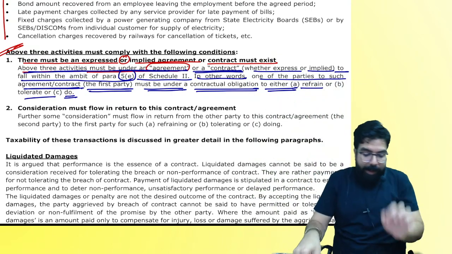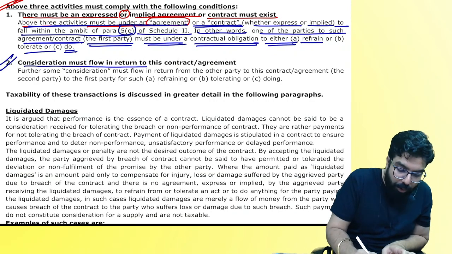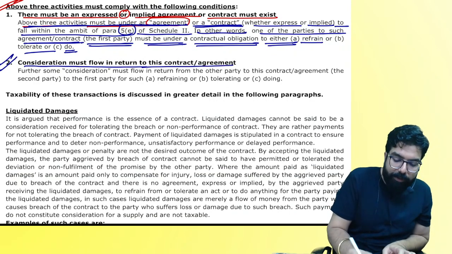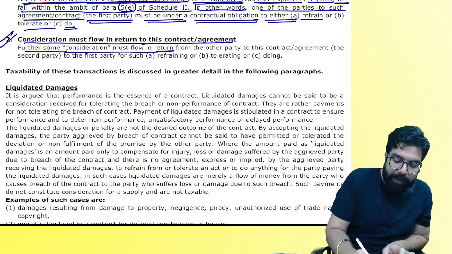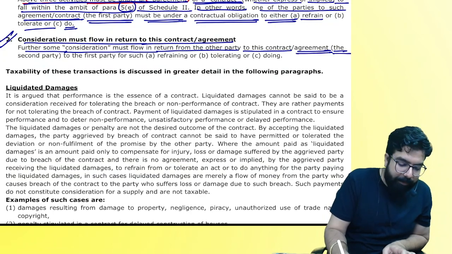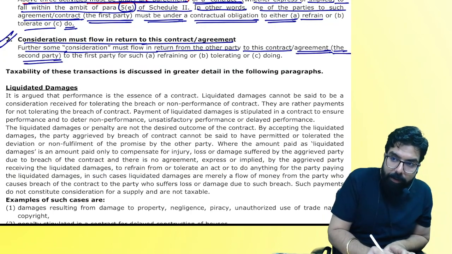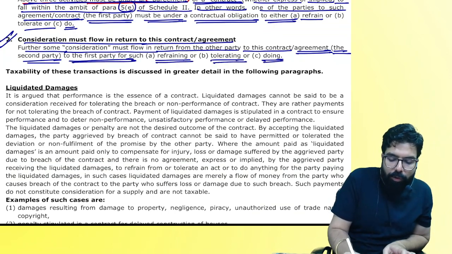And then, secondly, consideration must flow in return to this contract. Means further, some consideration must flow from the second party to the first party to refrain, tolerate, or to do an act.